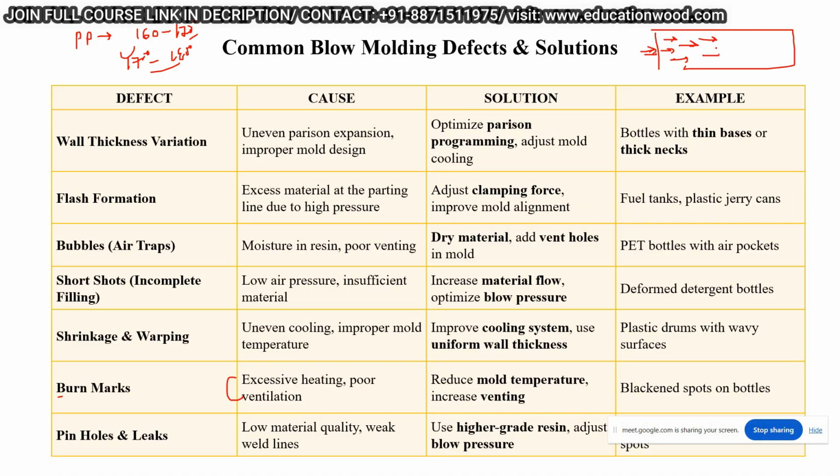Now, for example, your material will flow like this, and the gases will be pushed by the material. Here will be your gases, which is the end point for the gases, and there is no vent solution for the gases. So basically what will happen? Pressure gets stuck, pressure is increasing. Because of that pressure increase, the temperature will suddenly increase. So that's why it will burn the material, right? Okay, sir. Yes, sir. Understood.